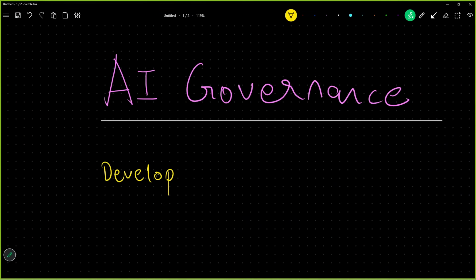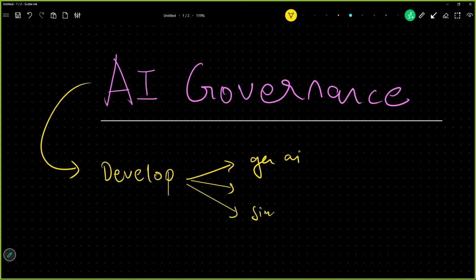AI governance is a concept that we have to take care of while developing any particular application. This can be an agentic AI application, a generative AI application, or even a simple software application as well. Anything which we are developing, simple app or AI related app, we have to keep AI governance in mind.